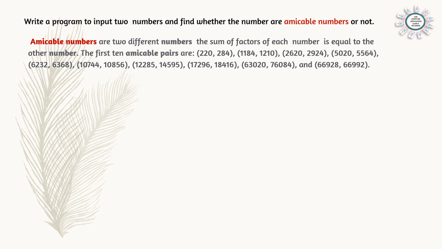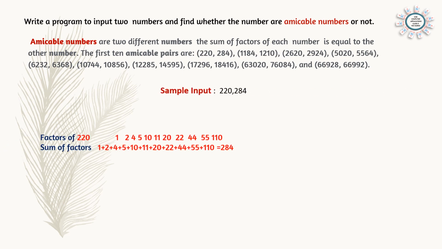We can take the first pair, that is 220 and 284. According to the definition, the sum of factors of 220 should be equal to 284 and the sum of factors of 284 should be equal to 220. So here we can see sample input 220 and 284. The factors of 220 are 1, 2, 4, 5, 10, 11, 20, 22, 44, 55 and 110. Find the sum of the factors. It is 284. That means the next number.